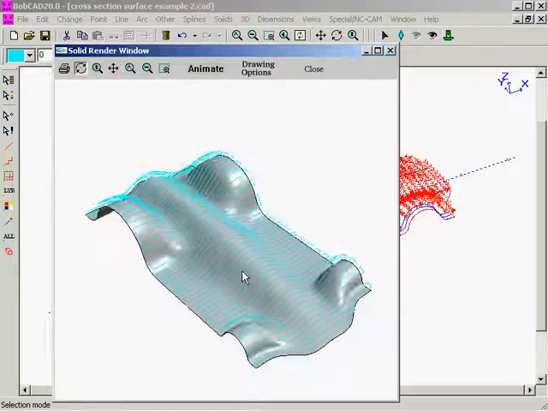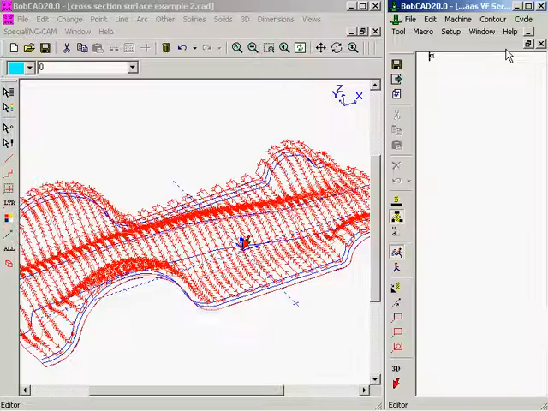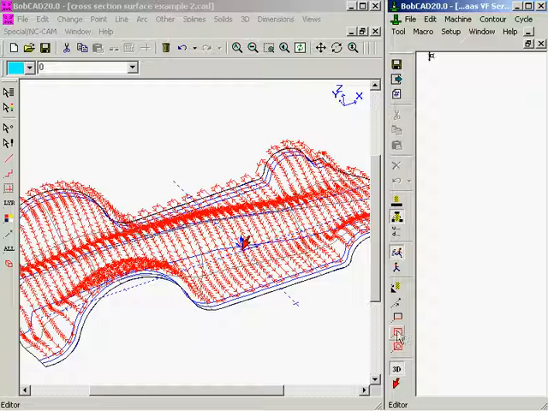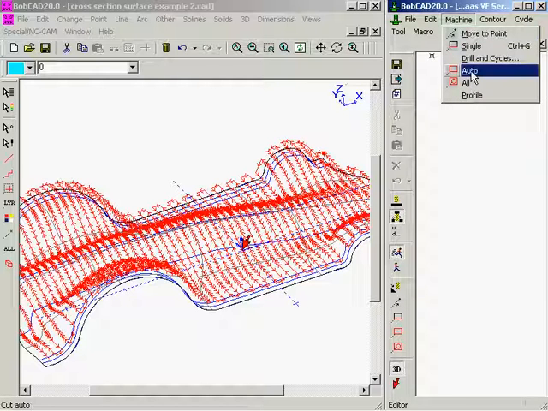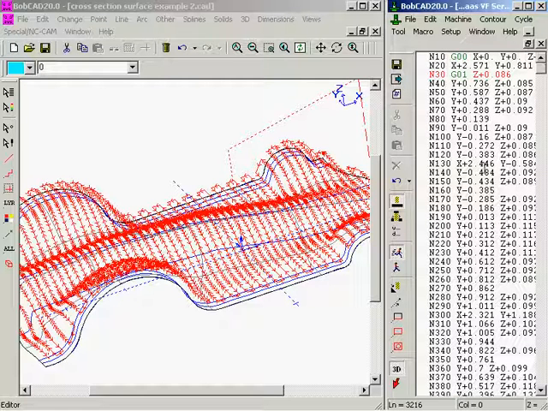Alright, so that's the cross-section surface function and how to generate toolpath as well. Now if you wanted to, with this toolpath here selected, we simply open up the CAM end of our software, choose our post, unselect the surface but leave the toolpath selected, select our 3D button, and now we can use the auto cut function, which is also located in the machine menu. And there you go. There's our G-code. Quite easy. Okay, so that's the cross-section surface function.